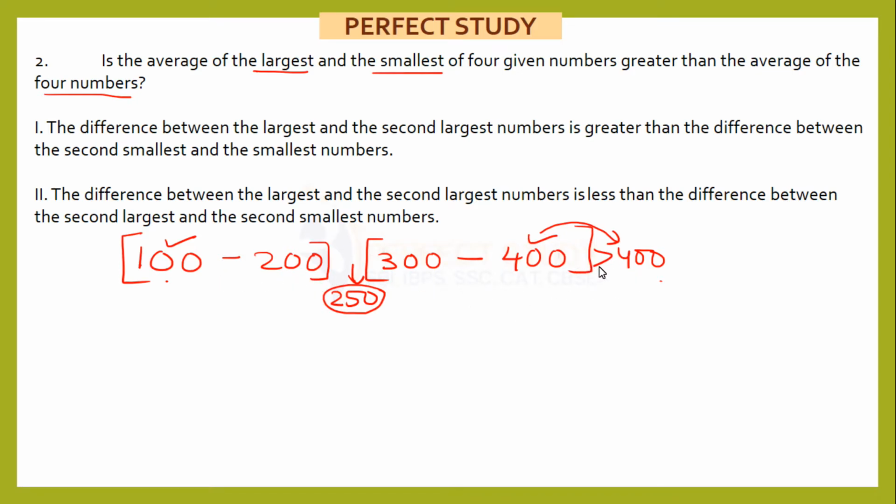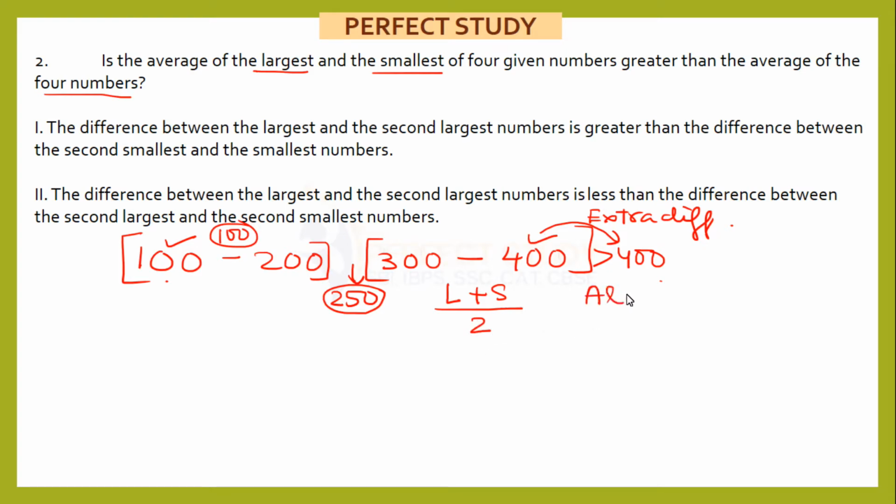Now here please understand, here I am having some extra difference. Suppose like here my difference is 100, here I take some extra difference. Whatever extra difference I take here, it will increase the average of largest and smallest more than the average of all the four. Now why? The reason is this: when I do average of largest and smallest, this extra difference will be divided only by 2.